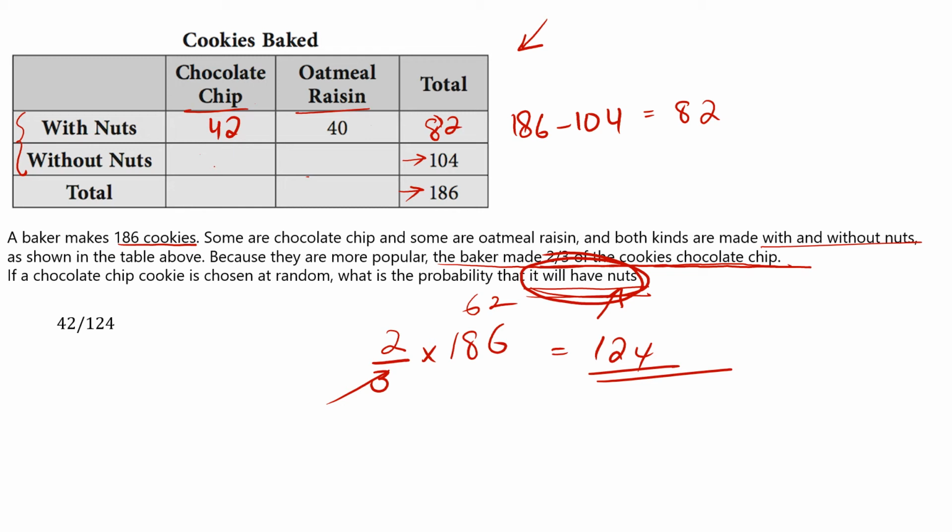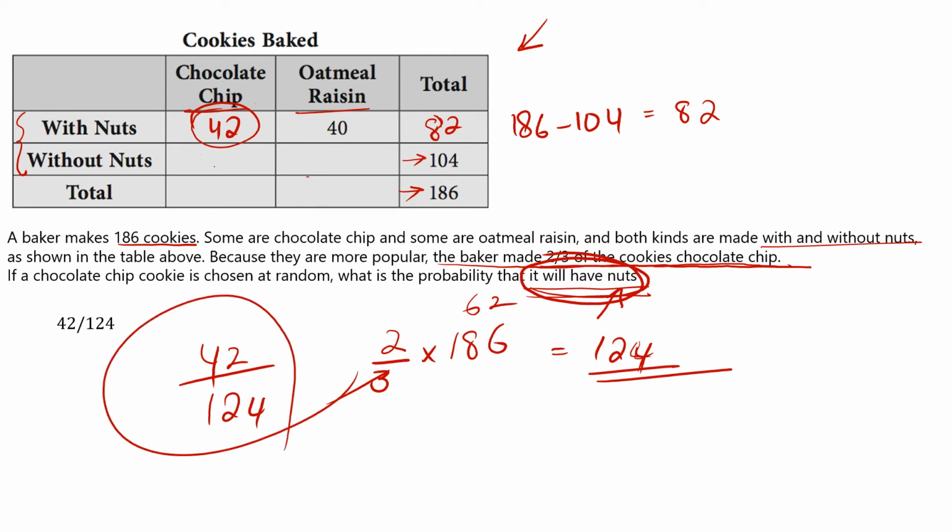And how many with nuts? With nuts will be 42. So your probability will be 42 over 124.